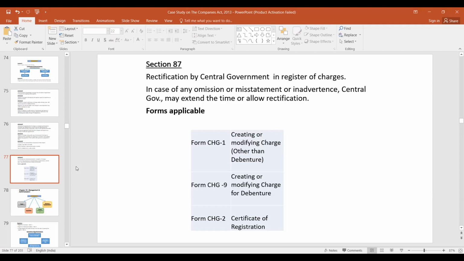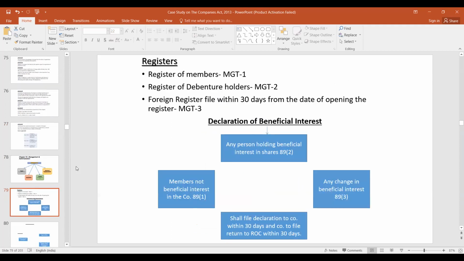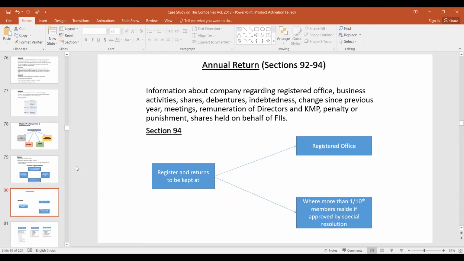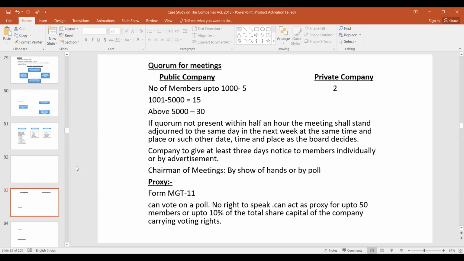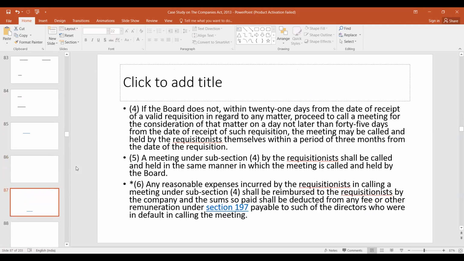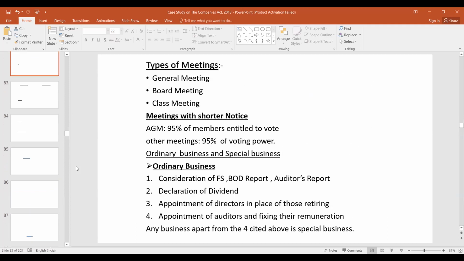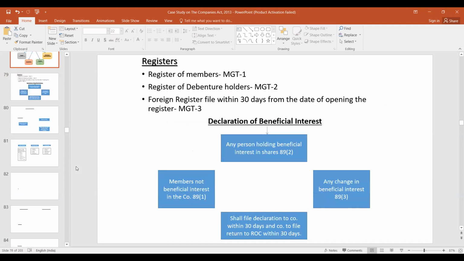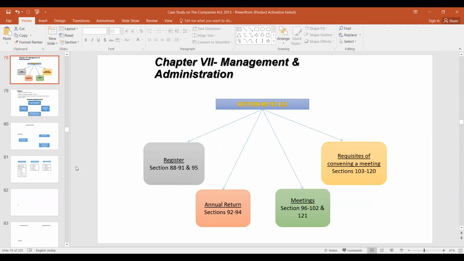Okay, management and administration. Let us see some of the questions on management and administration. They can ask the form also, sir, if possible. But they can ask anything. Act, rules, everything is in the syllabus. But try to remember as much as possible.